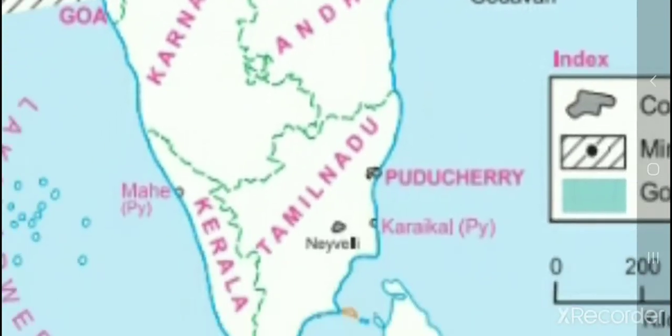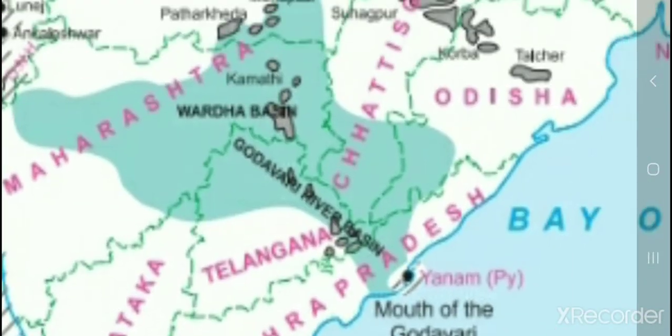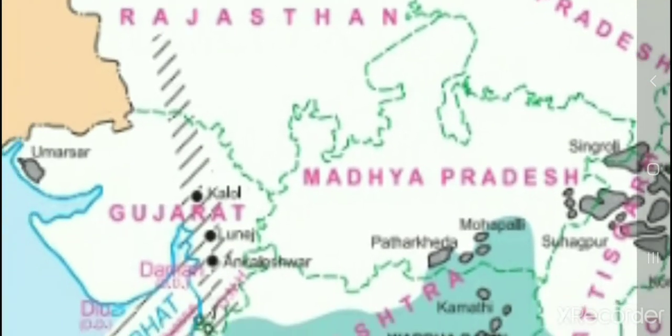Okay, let us see the next question: which mineral oil fields are located in northeast India? In the northeast India. North means the upper part.